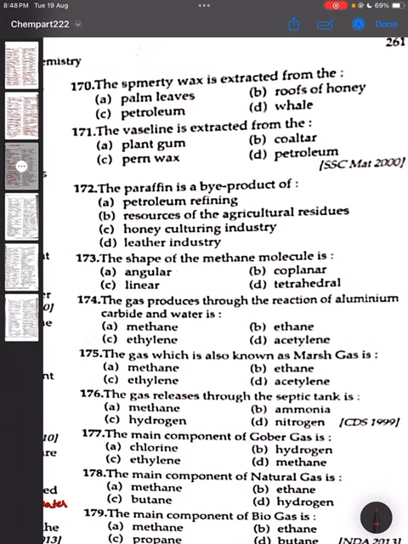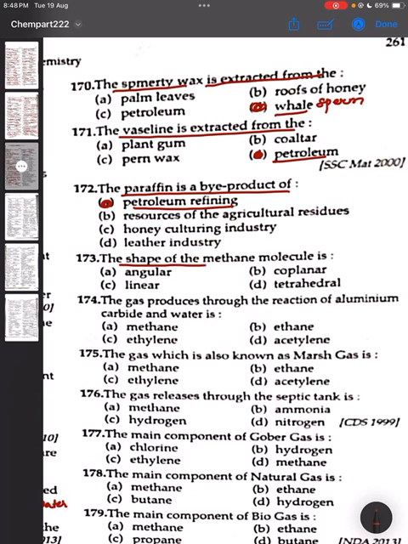170. The spermaceti wax is extracted from the whale. कौन सी whale? Sperm whale. 171. The Vaseline is extracted from the petroleum. Option D. 172. The paraffin is a byproduct of. Correct answer will be petroleum refining. तो paraffin petroleum refining से मिलता है.